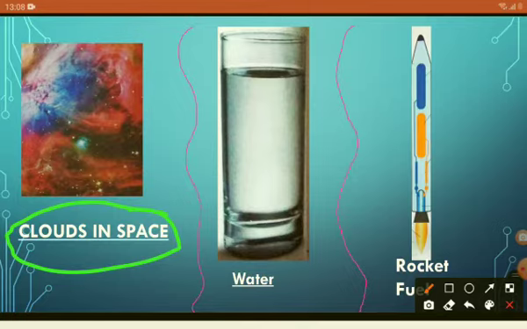Within this cloud of gas, new stars are born as hydrogen and other gases contract under the pressure of gravity. The nebula is located 1500 light years away, meaning it takes 1500 years for light to reach us from the cosmic cloud.